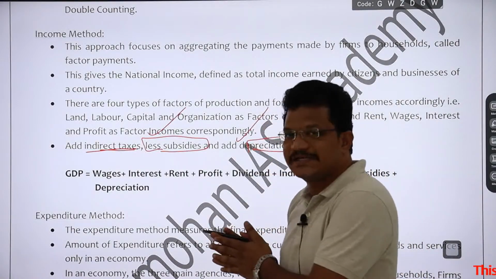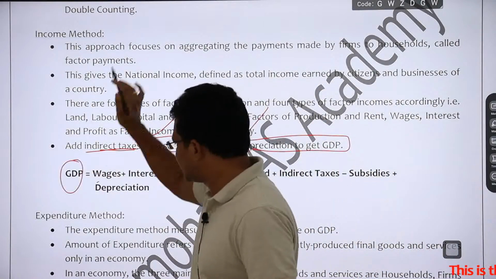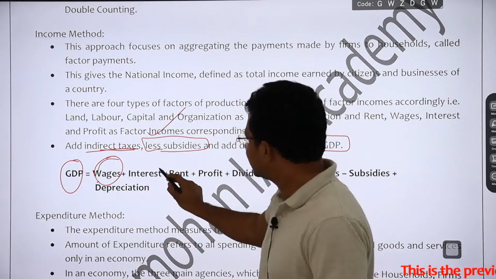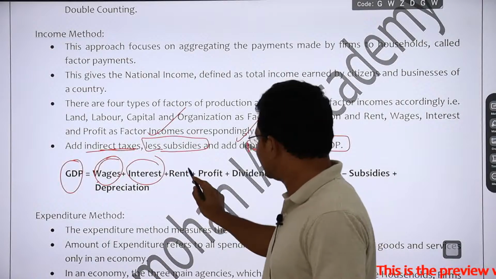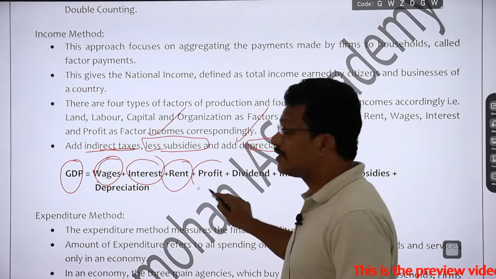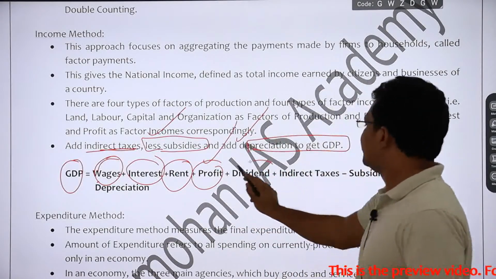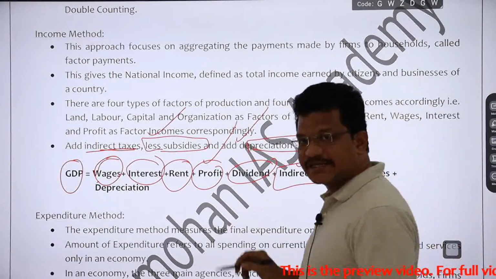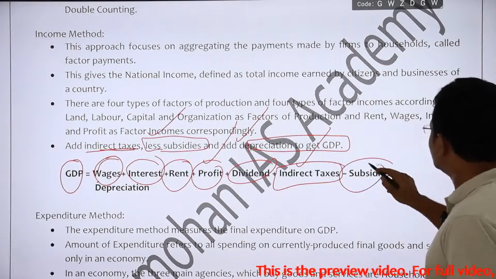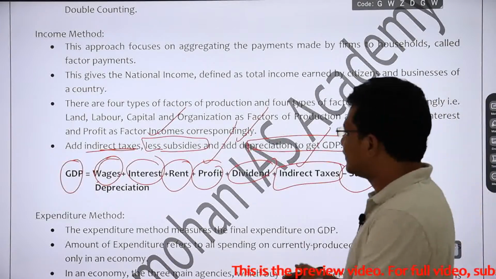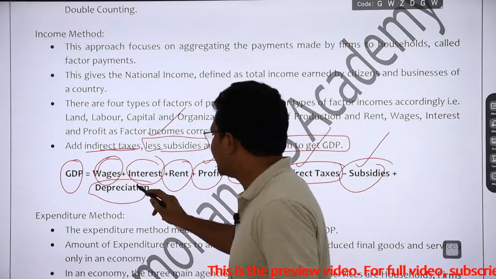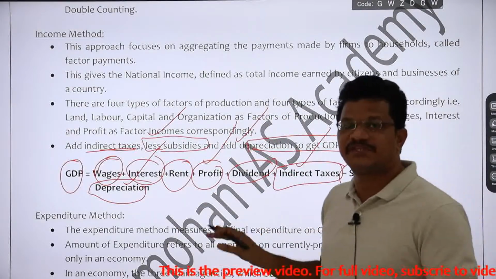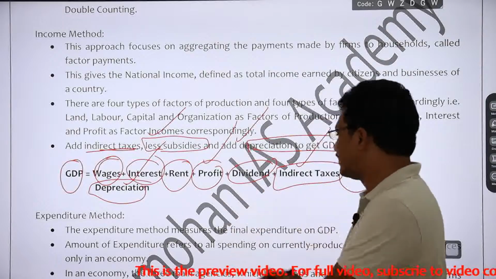In a mathematical sense, you can represent GDP through this method. In this method, GDP is equal to wages plus interest plus rent plus profit, then dividend also, then indirect taxes, then you need to subtract subsidies, then you have to add depreciation, then you will get GDP. This is the mathematical representation of GDP as far as the income method is concerned, right?